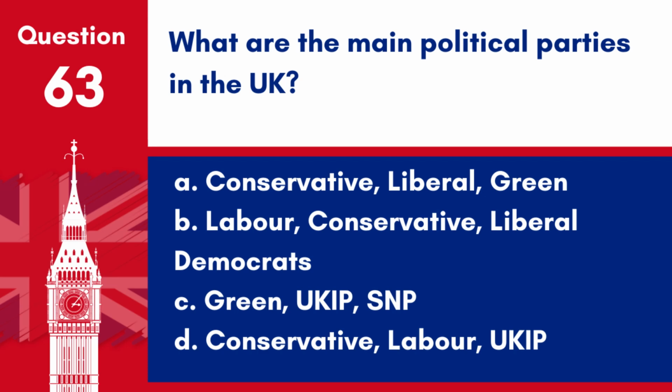Question 63. What are the main political parties in the UK? A. Conservative, Liberal, Green. B. Labour, Conservative, Liberal Democrats. C. Green, UKIP, SNP. D. Conservative, Labour, UKIP.